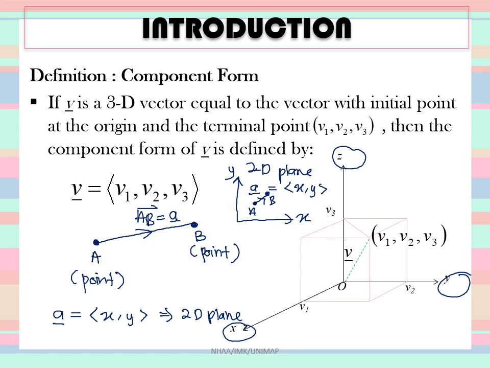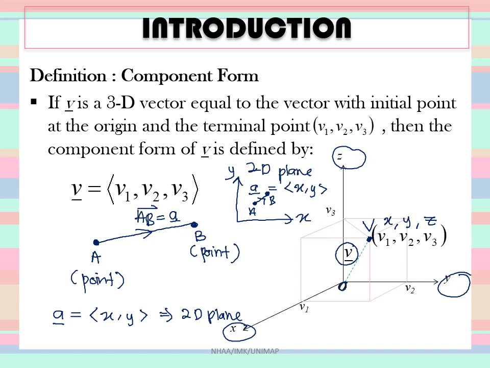If you have point O here, this is the origin, to point V here, or we denote it as V underlined, this vector's components are V1, V2, V3, where V1 is component X, V2 is component Y, and V3 is component Z. So it depends on the vector.